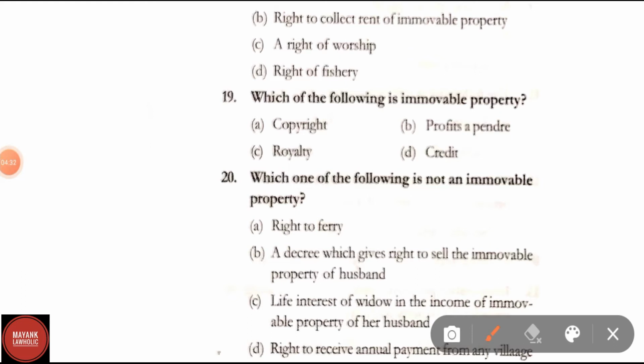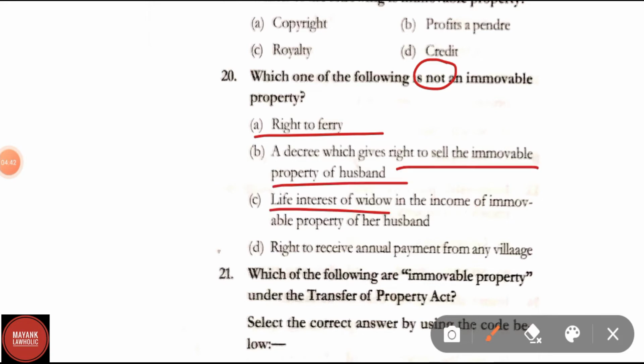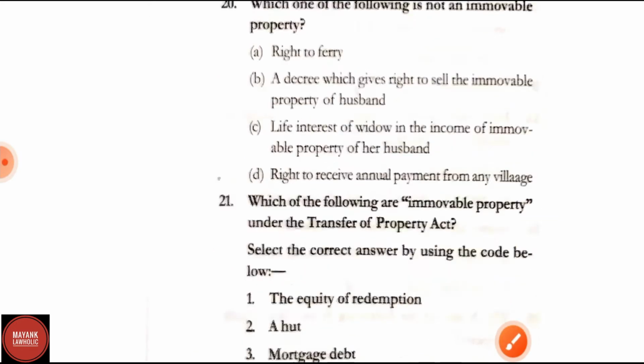Here correct answer is option B, that is profits appendary. Question number 20. Which one of the following is not an immovable property? Right to ferry, a decree which gives right to sell the immovable property of husband, life interest of widow in the income of immovable property of her husband, right to receive annual payment from any village. Here correct answer is option B, that is a decree which gives right to sell the immovable property of husband is not an immovable property.